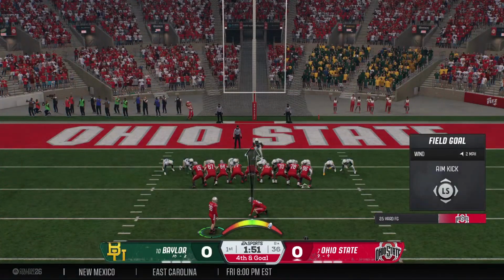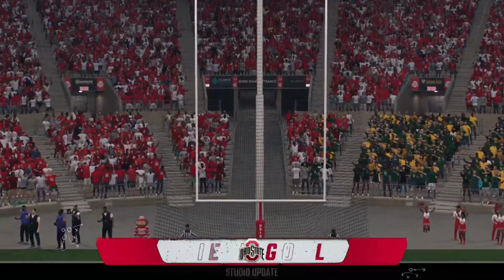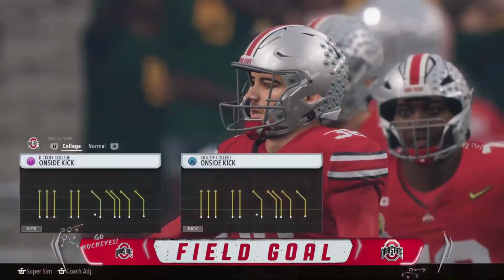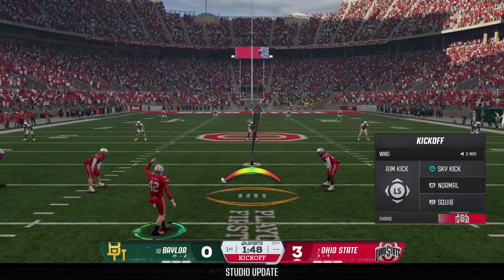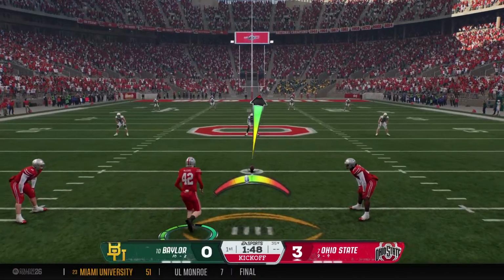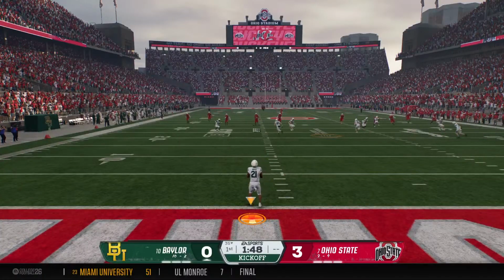Looks like the coach decides to go for 3 points here. Here comes the field goal team. The kick is good. He knocked it right down the middle. It breaks the scoreless tie here, makes it 3-0. Following the field goal, the kickoff team is out there now. Well, they almost put a touchdown on the board, but instead they come away with 3 points.